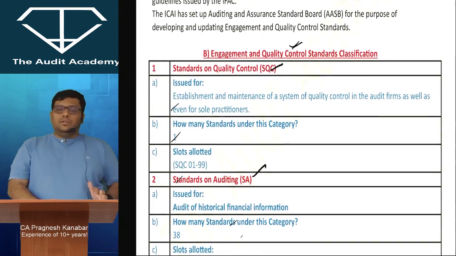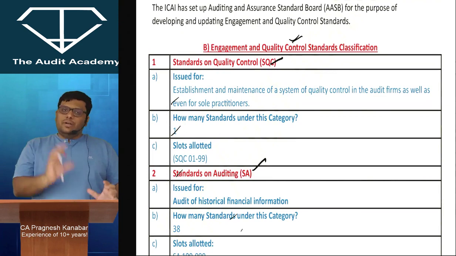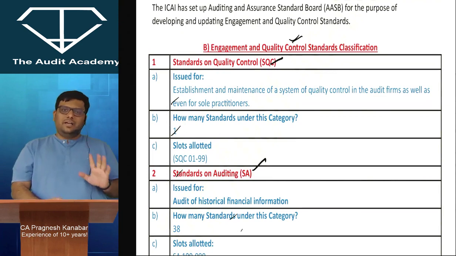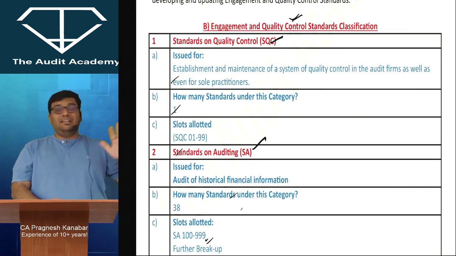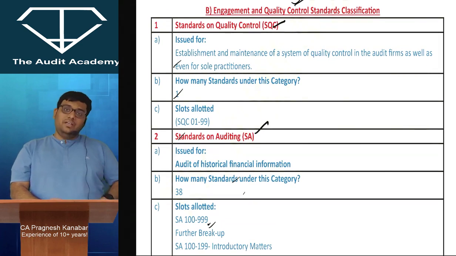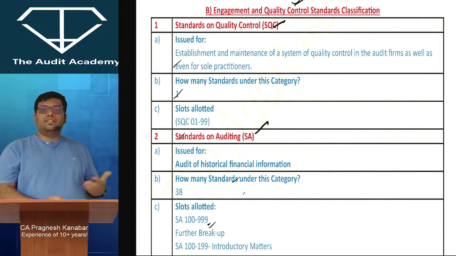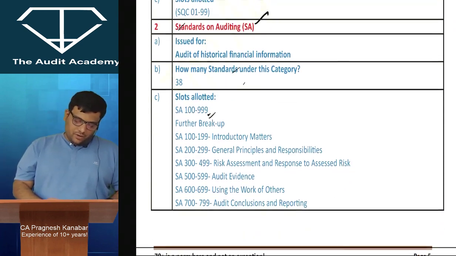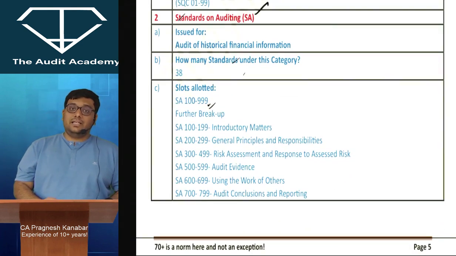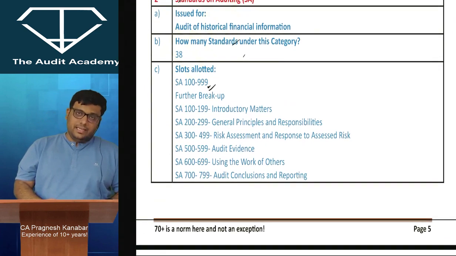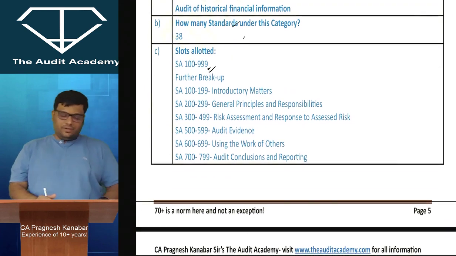Now let me tell you, SQC has been given slots of 1 to 99, although only one standard has been issued. But this is international numbering. So SQC 1 in India is ISQC 1 at the global level, as given by the International Federation of Accountants. When we talk about SA, that is standards on auditing, 100 to 999 is the slot given.